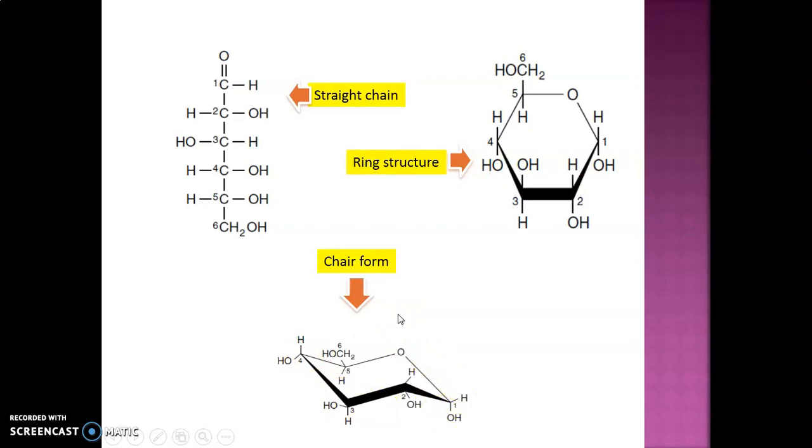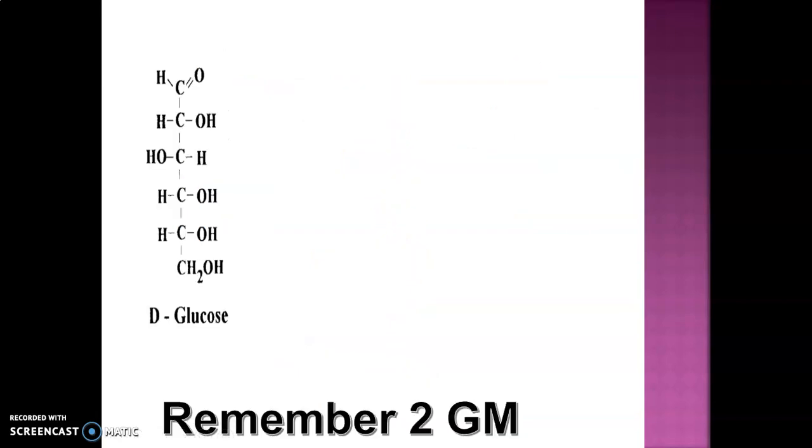So you can draw the structure of this monosaccharide in any way, either in the form of chain, ring or chair form. So dear students, it's very simple to draw the structure of monosaccharide. If you remember just the structure of glucose, you can directly remember the structure of any monosaccharide.